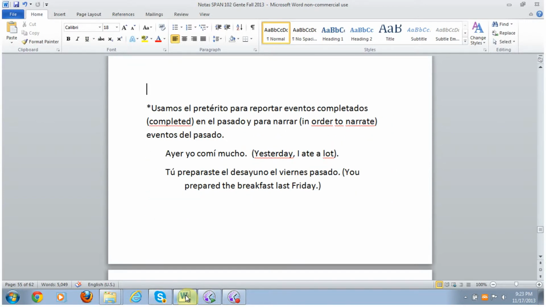When do we use the preterite? Pues usamos el pretérito para reportar eventos completados o para narrar. So we use the preterite in order to talk about things that started and finished or were completed in the past. Or many people say the preterite is used to advance your story forward. It advances your narrative forward, meaning this happened, then that happened, then this happened. Those verbs would be used in the preterite, sequencing events in the past. An example here is comer. Yo comí mucho. This eating happened and started yesterday.